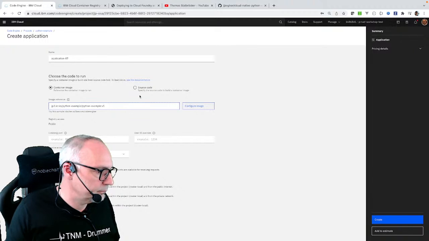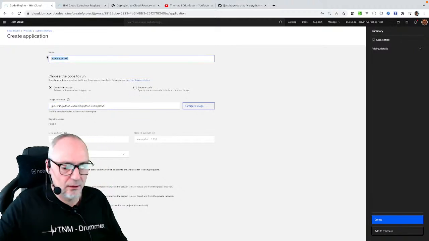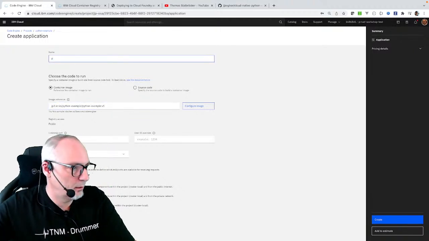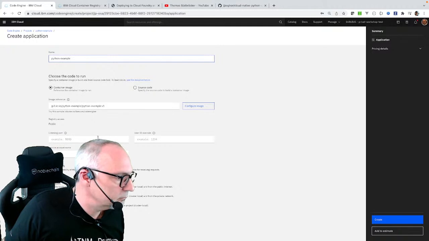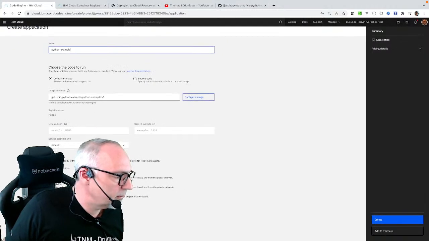Container, and we say here that is our, we call that also our Python example. I do not specify an additional port information at the moment.